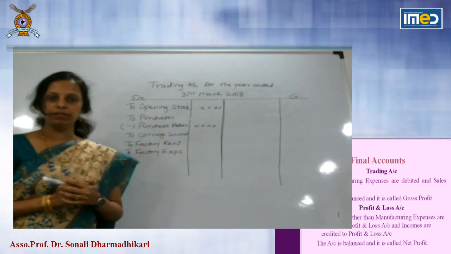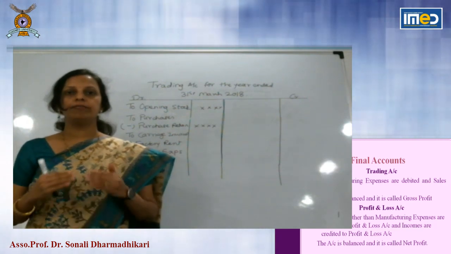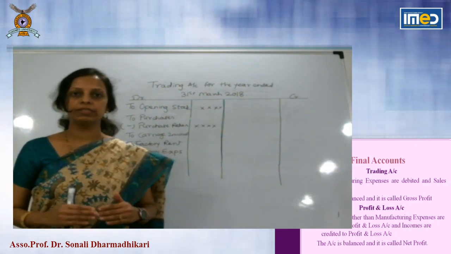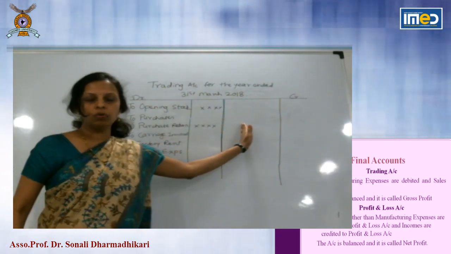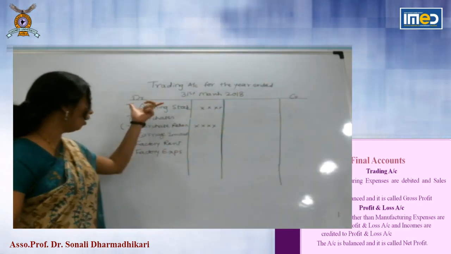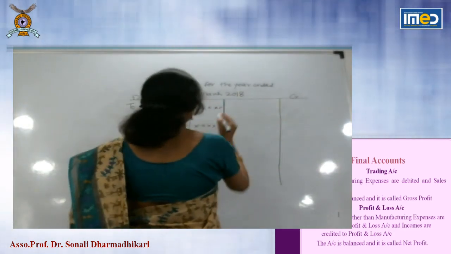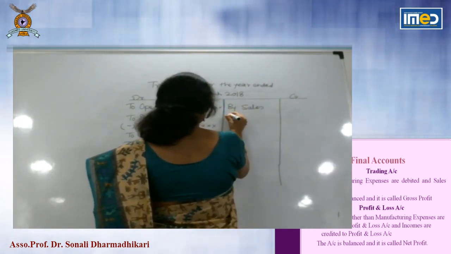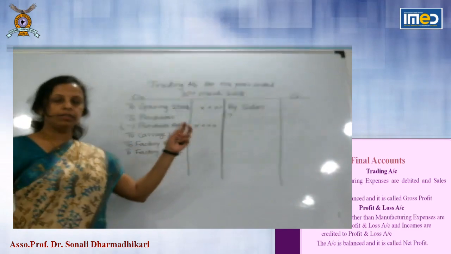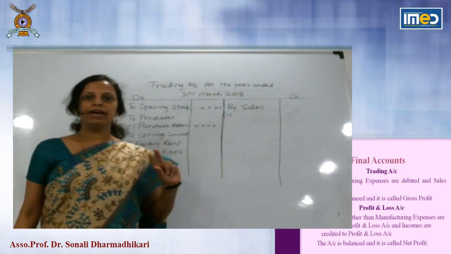Now if you observe, we are following the same golden rules. Debit for real accounts, debit what comes in. So whatever goods are coming in, we have debited. Going out, we will credit. Then all expenses we will debit. Now on credit side, main is sales. In the same way, sales and sales return are related.